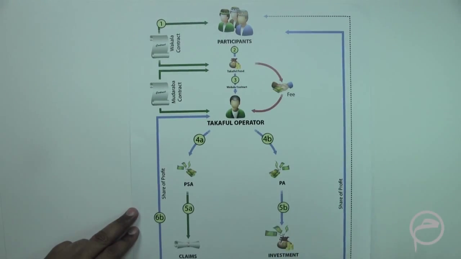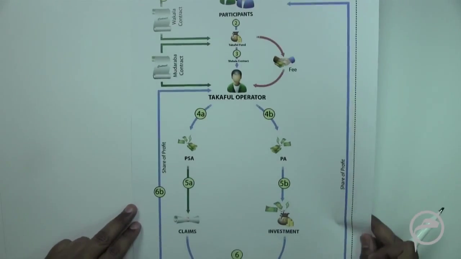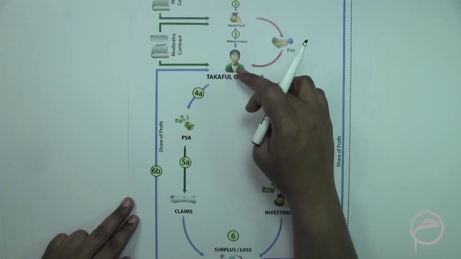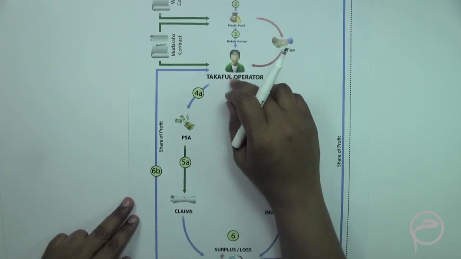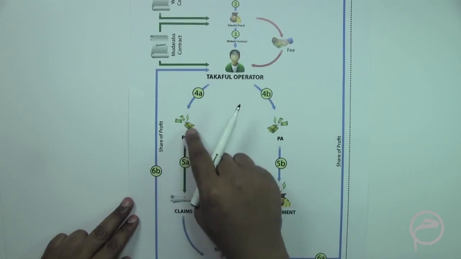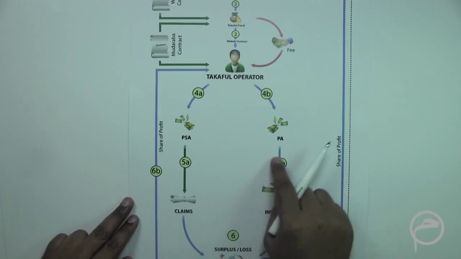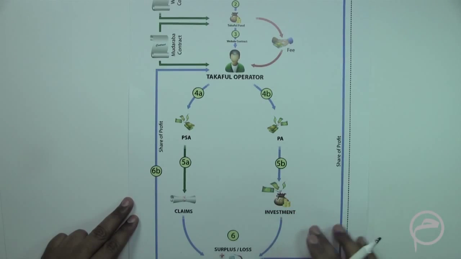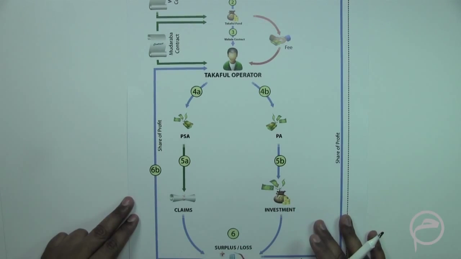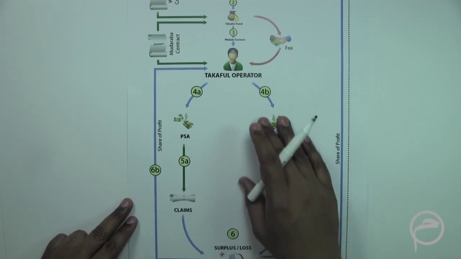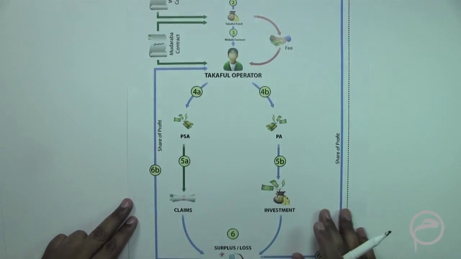The other features remain the same as we have discussed for the other models, meaning to say that the Takaful operator would divide the Takaful fund into two parts, and one part would be used to address the claims made by the participants, and the other part would be used to make investments in Sharia compliant businesses, and then the return is passed back to the participants.